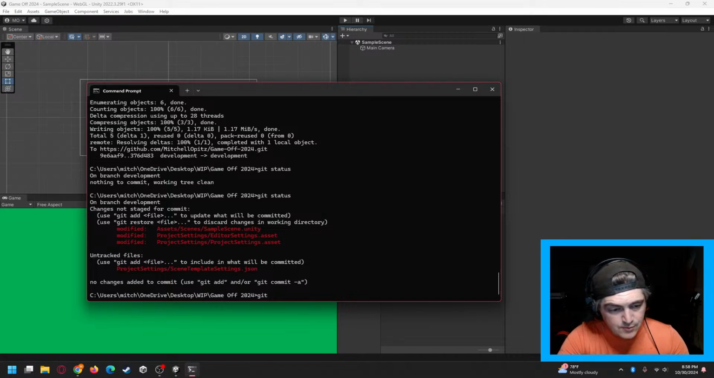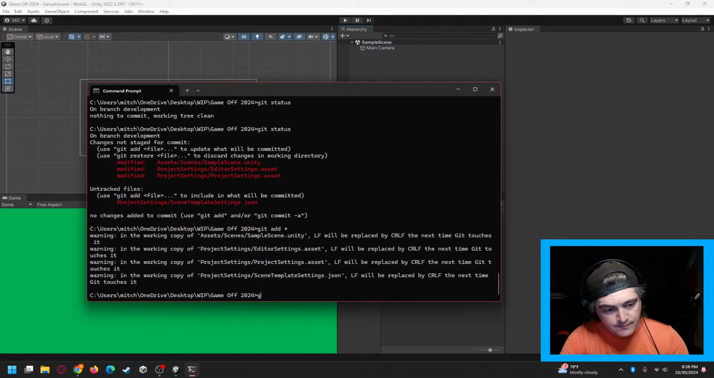So we're going to git add, create a new commit, update initial project settings for CI/CD.